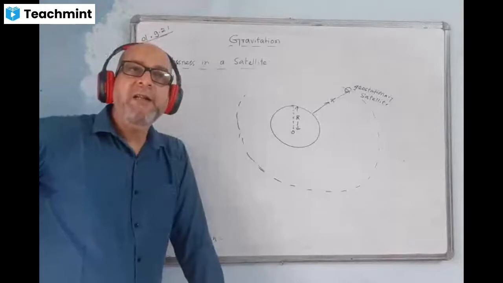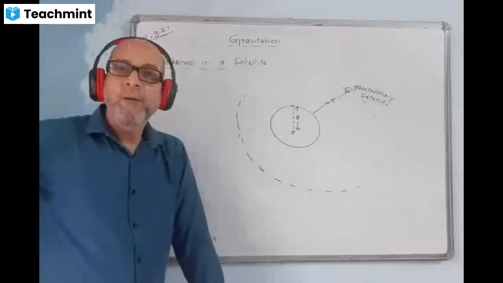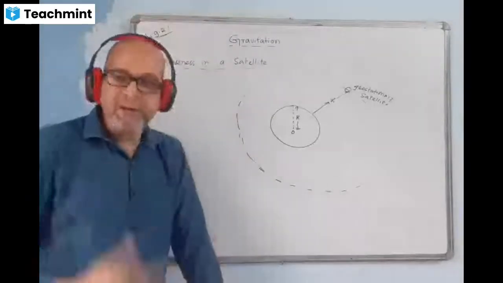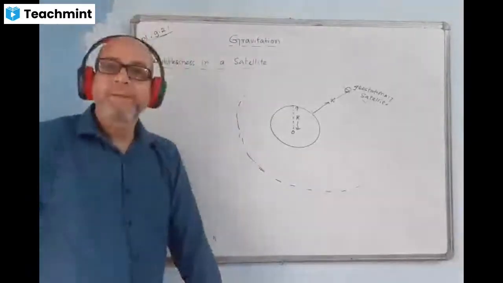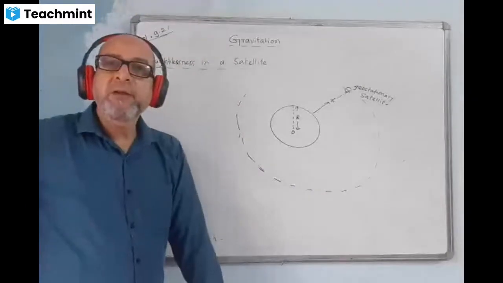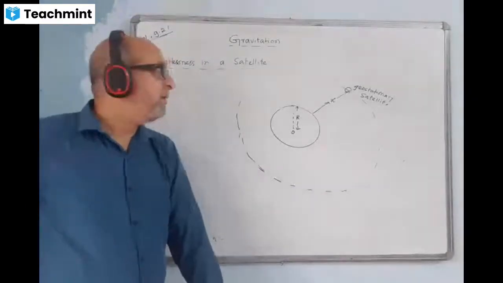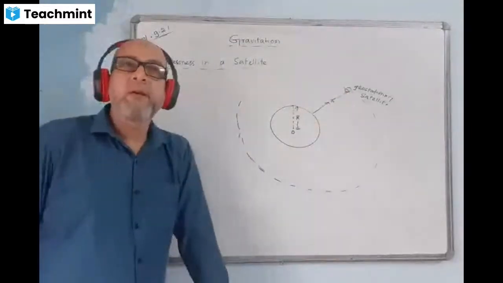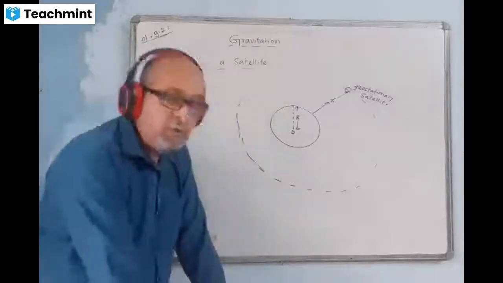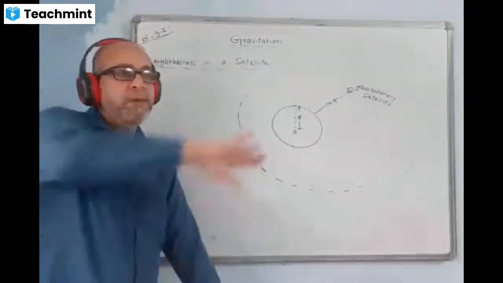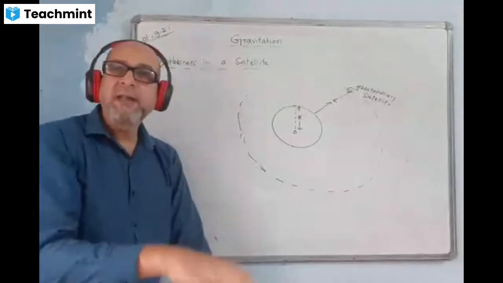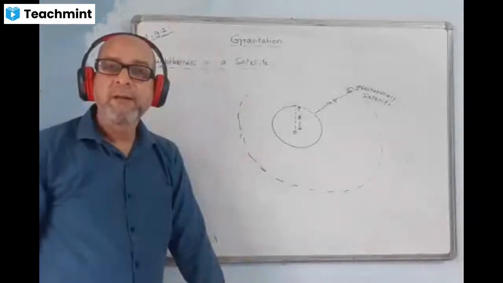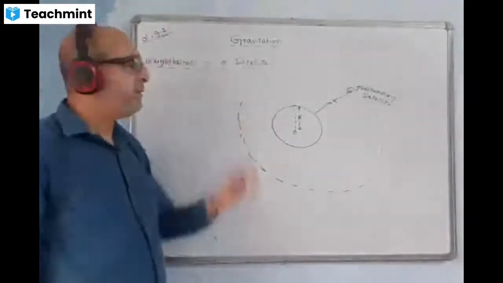Do you know that inside the satellite, whatever equipment we keep will have zero weight? They are all floating there. They are not staying on the surface of the satellite. Do you know this fact? Whatever equipment we keep inside the satellite, such as a camera, will not stay on the surface of the satellite. Suppose this is a satellite, they will not be staying on the surface, rather they will be floating here. They will have zero weight, no weight. Why have they got no weight? I am talking about that.